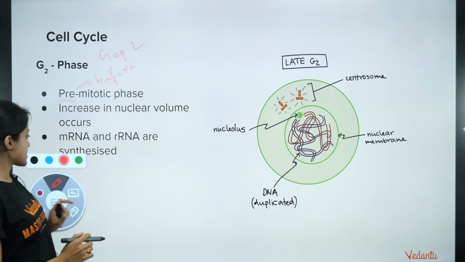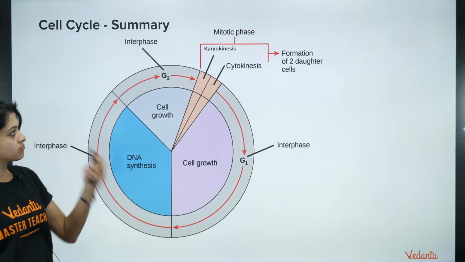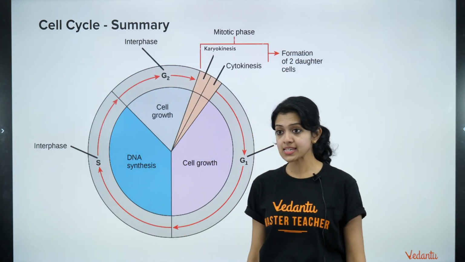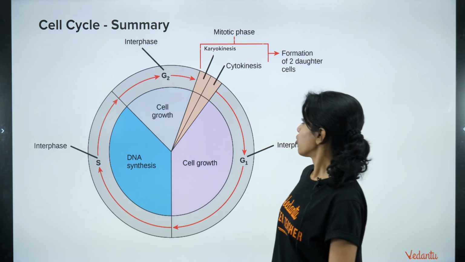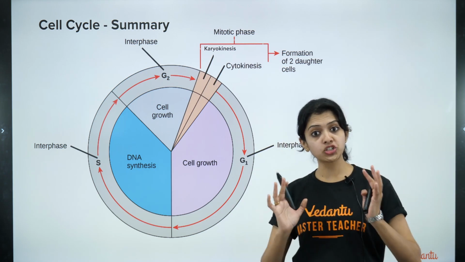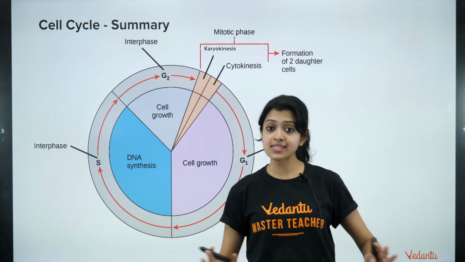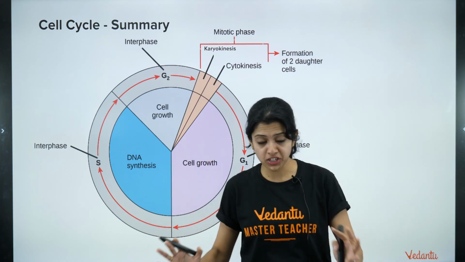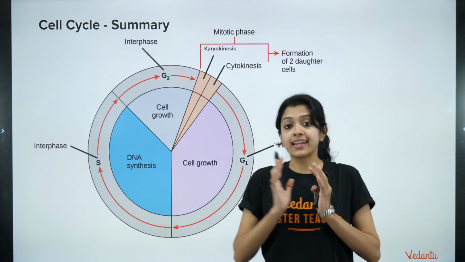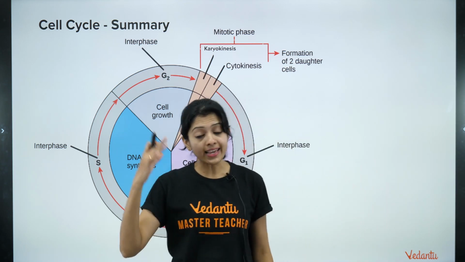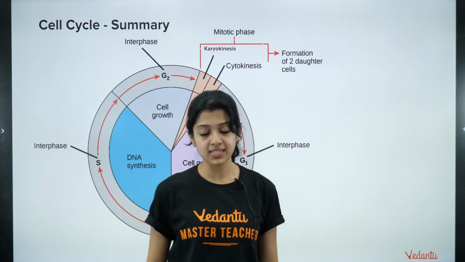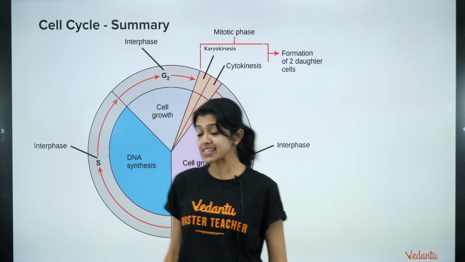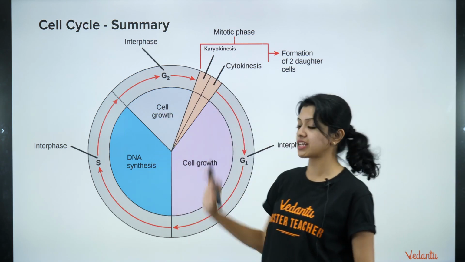Let us summarize it once again. This is what a cell cycle basically looks like. We have spoken about the cell cycle in general, which is the sequence of events that occur between the cell's formation and the cell's division. It's broadly divided into the interphase and the mitotic phase. What happens in the interphase is all that we have discussed today. Interphase happens in 3 different stages.